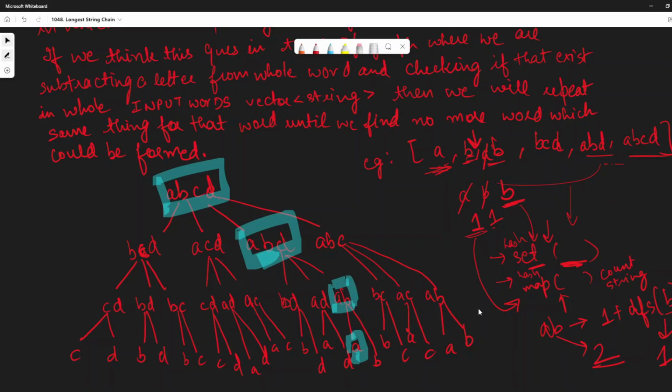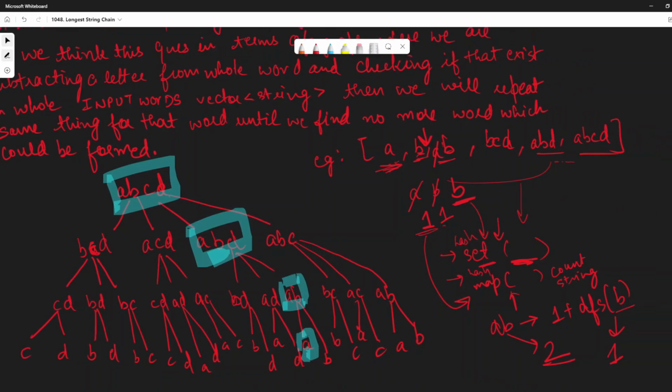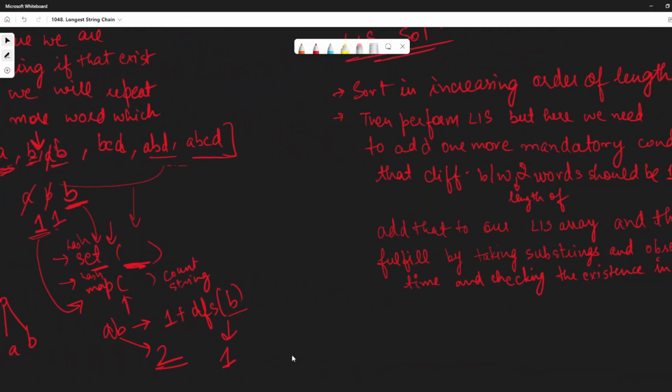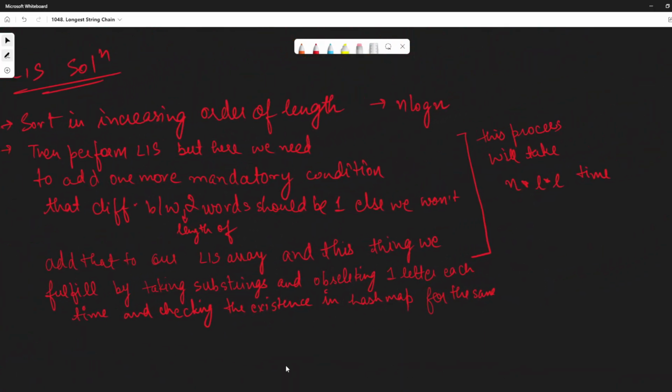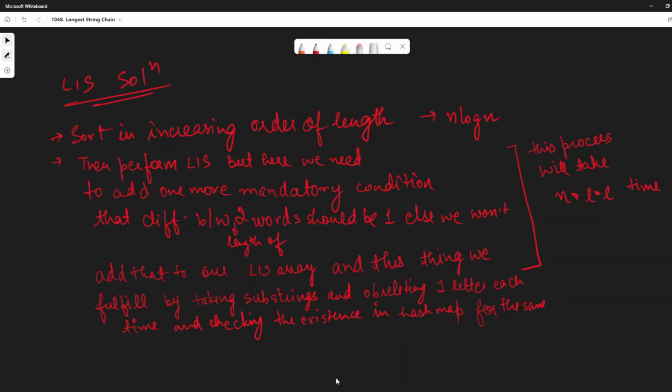So now I'll show you how to code this particular solution, but before that I just want to explain the LIS solution also, because LIS is the standard one, right? That's why I hadn't drawn many diagrams. I guess I had already explained the solution with its recursive, memoized, bottom up, and even its binary search solution. That's why I don't want to explain it again. But yeah, I'll show you the code, because modifications are required as per this question.